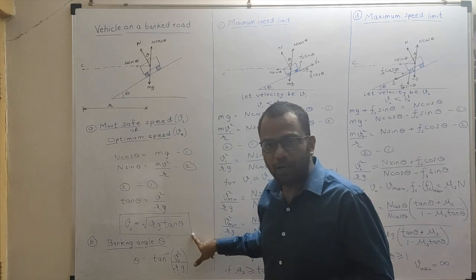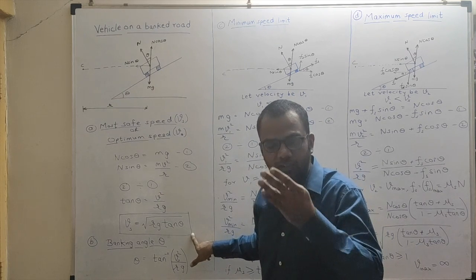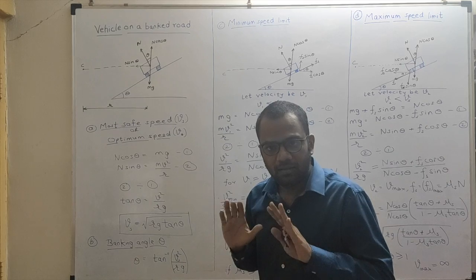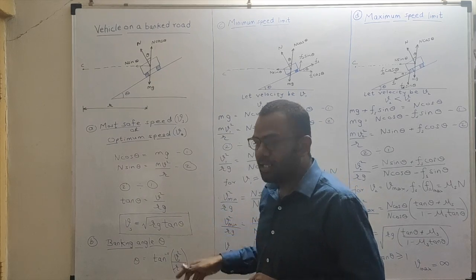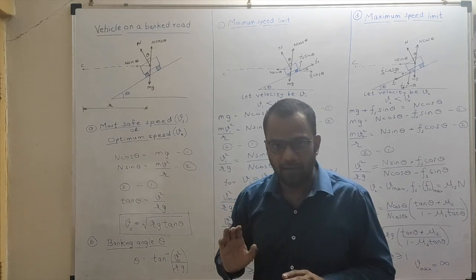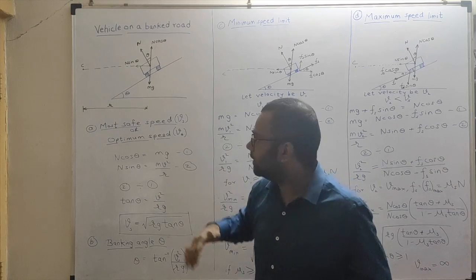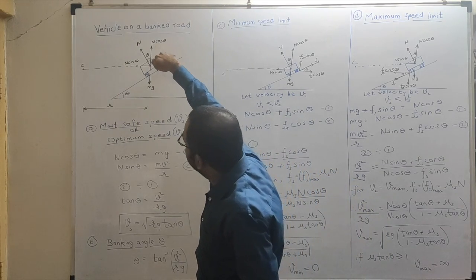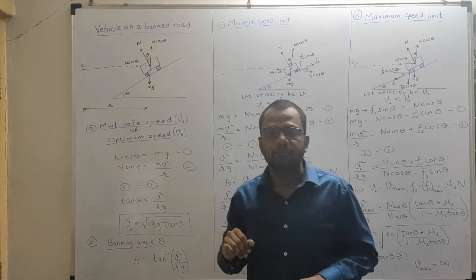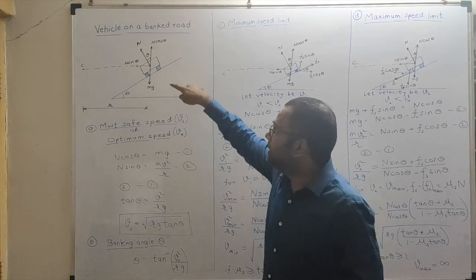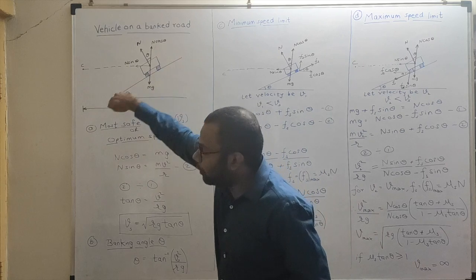With 80 km per hour, we were not making use of the friction force anyhow. But if my speed is lesser than 80 km per hour, then my vehicle will skid down in the absence of friction.